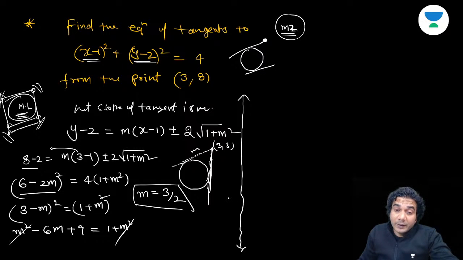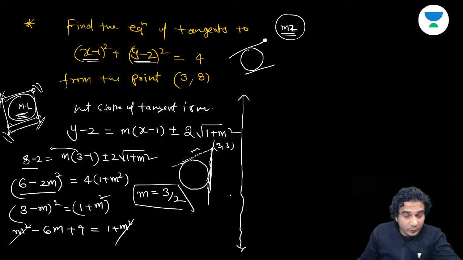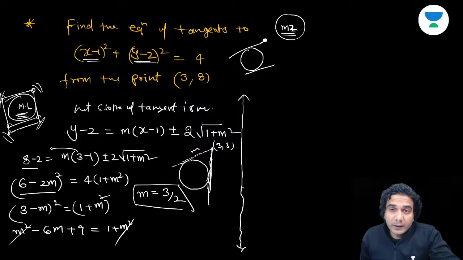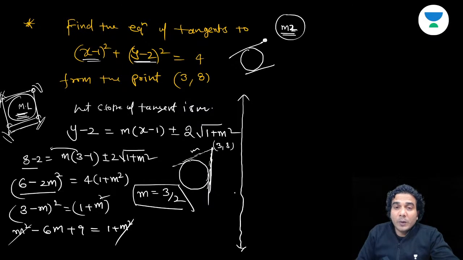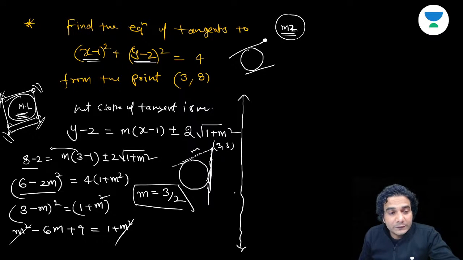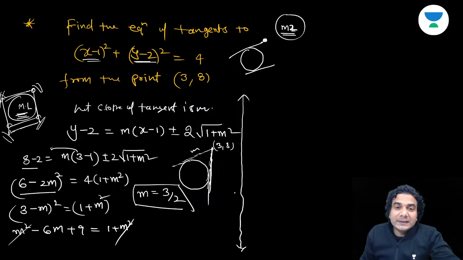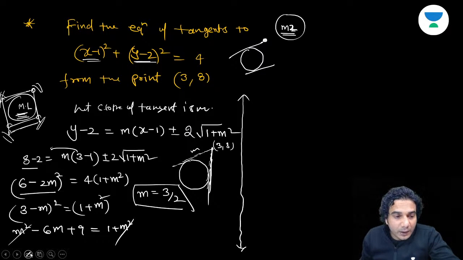Remember this case. I'm telling you this again and again. One more time I have told you that whenever m square gets cancelled and you are supposed to find two values of m, that means one m is not defined. So the other line is vertical. We have done one such case in straight lines also. And now this is a very popular case in finding tangents from an external point. Sometimes it becomes vertical and you can easily figure it out. If you just look at the diagram, you can always figure out that the other tangent is vertical.